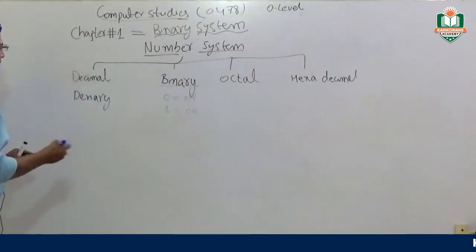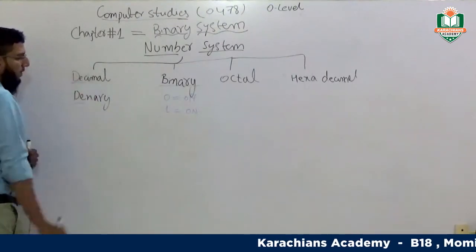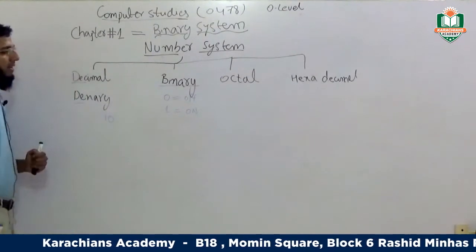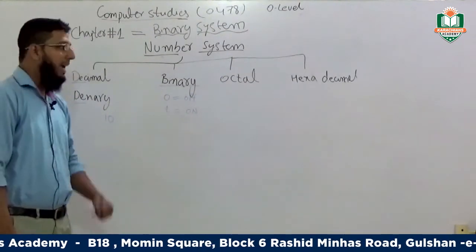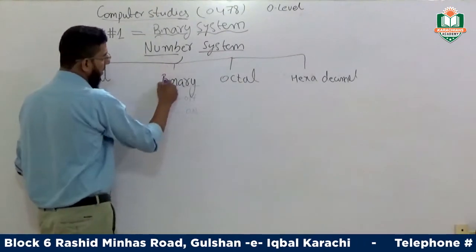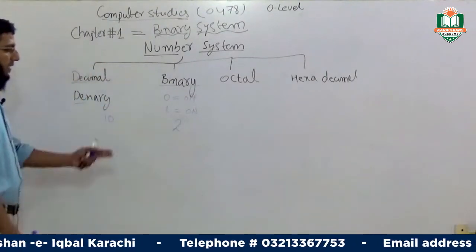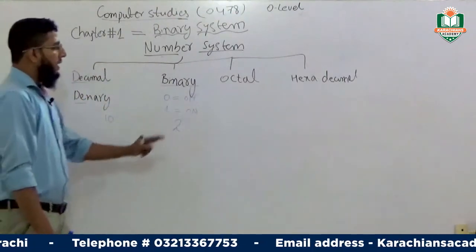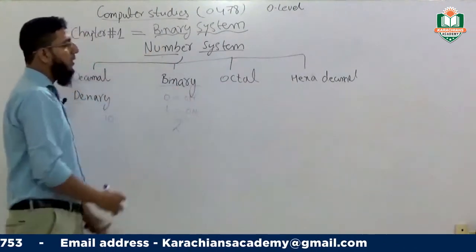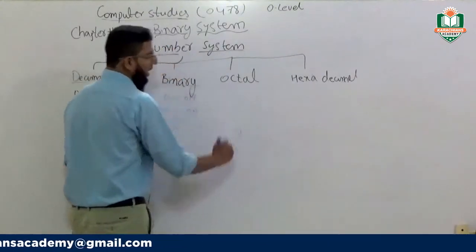According to the scenario, it's deci. What is the meaning of deci, or what is the meaning of denary? Deci and denary mean 10. Now we are moving on to binary. What is the meaning of bi? Bi means 2. Now we are on octal. What is the meaning of octa? Octa means 8.